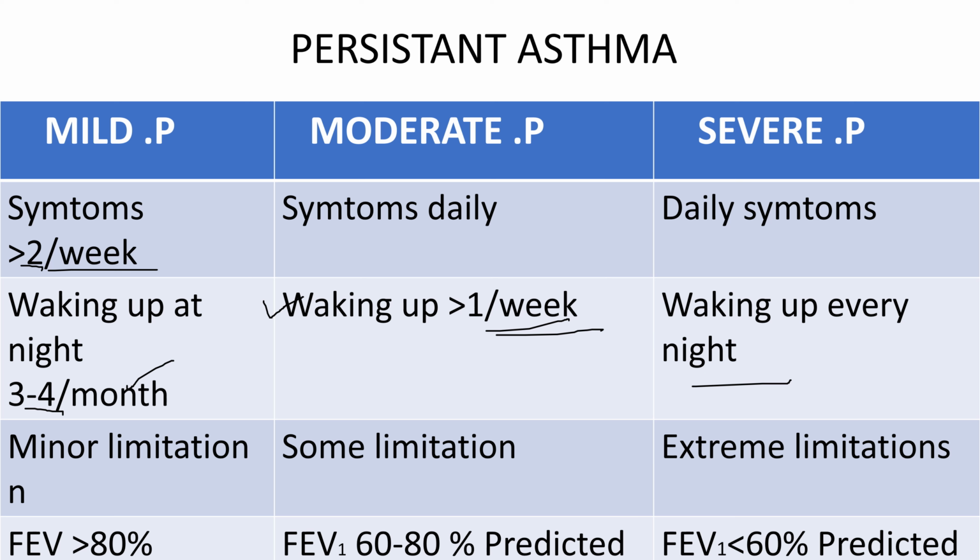Here, with minor limitation, with some limitations, and extreme limitation. On the spirometer test, the FEV1 value will be 80% or greater, which is absolutely normal. In moderate persistent, it will be around 60 to 80%, and in severe, it will be less than 60%.